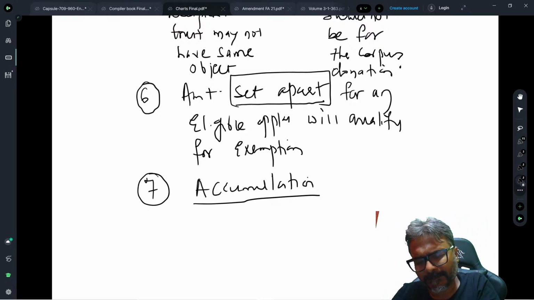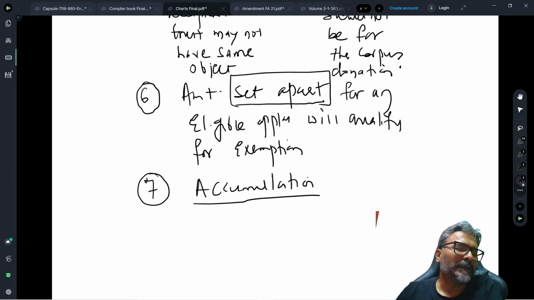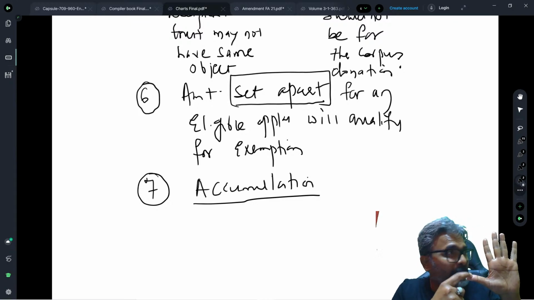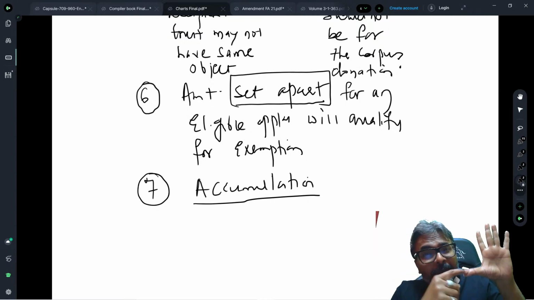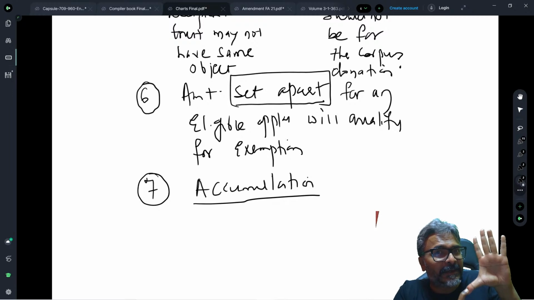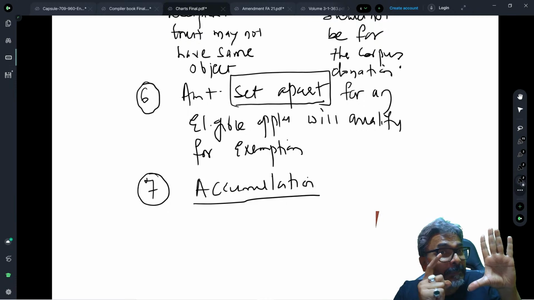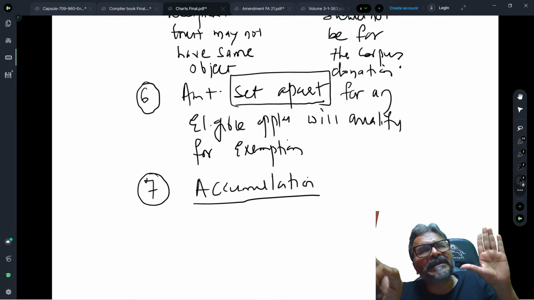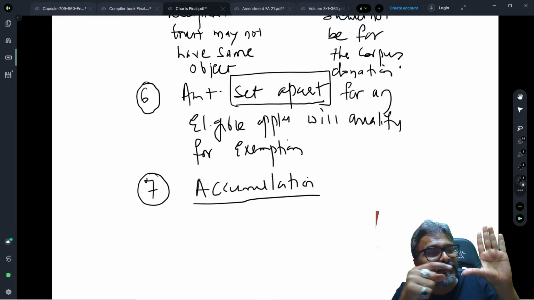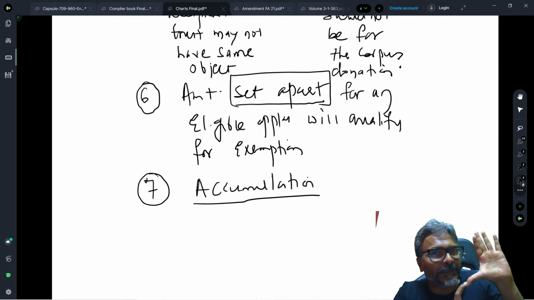For that accumulation, they need to specify the object for which they are accumulating this amount. Now be careful, students. The maximum period of accumulation is 5 years, and this is what these people have done. Students got confused. 5 years counting has to be done in which way? The current year, the year in which the income is earned, is also to be considered as a year of accumulation. Please take a note of this. The year in which you have earned the income is also the year which we will consider as the year of accumulation. So therefore, that year of income plus 4 more years.